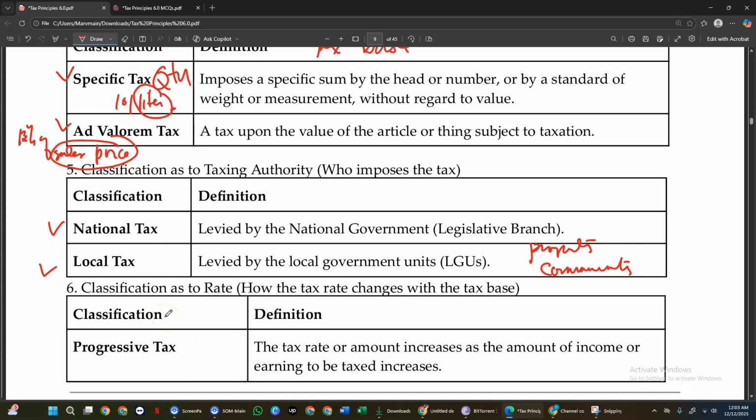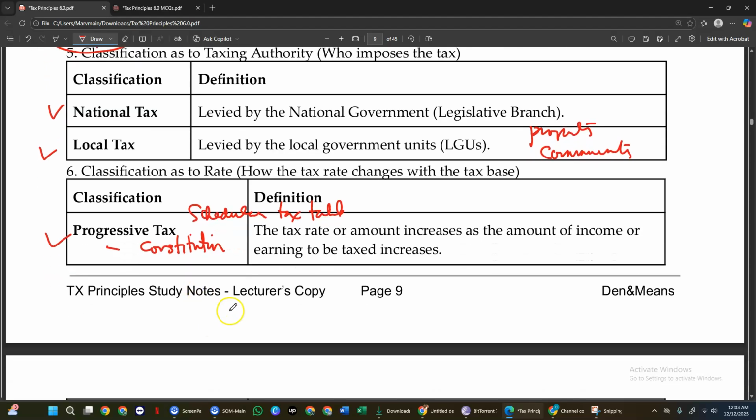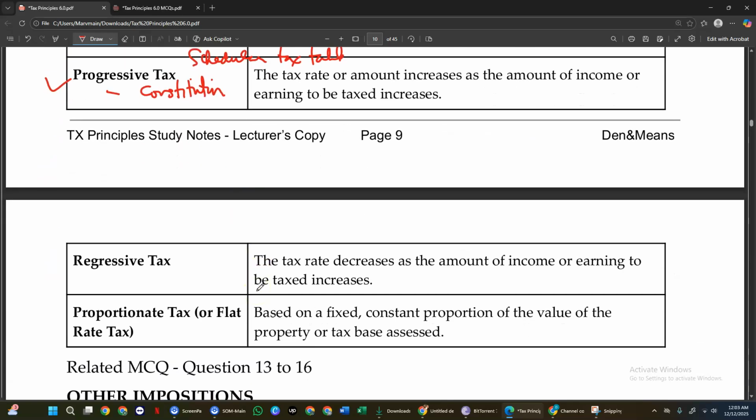Number 6 is the classification as to the rate. So we have progressive tax, the schedular tax we have for individuals. Again, the schedular tax table. This is supported by the Constitution, but it is not interpreted as mandated, only encouraged, to evolve a progressive tax system.